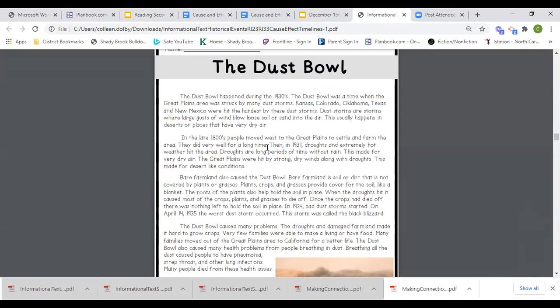Droughts are long periods of time without rain. This made for very dry air. The Great Plains were hit by strong dry winds along with droughts. This made for desert-like conditions. So the droughts and extremely hot weather and having long periods of time without rain made for desert-like conditions.